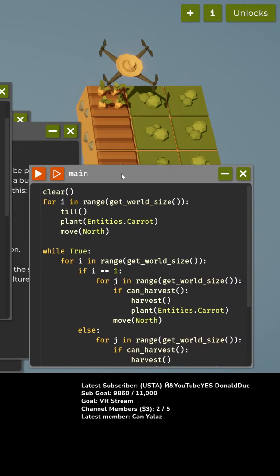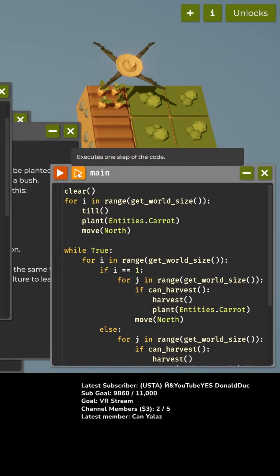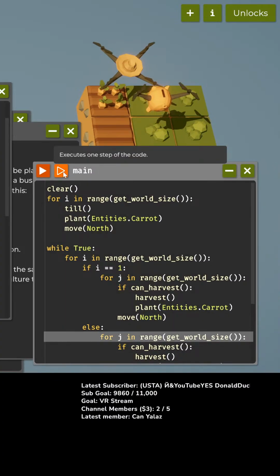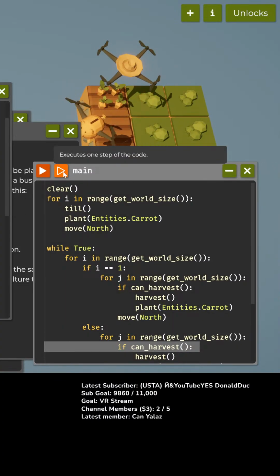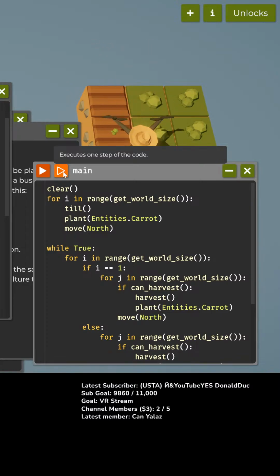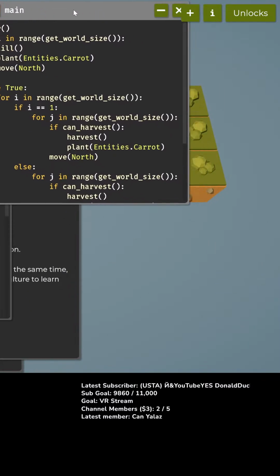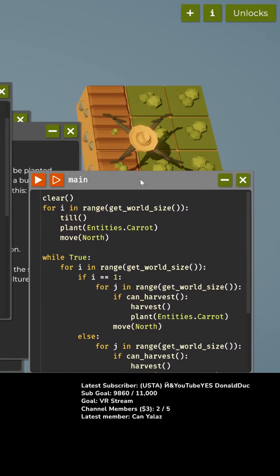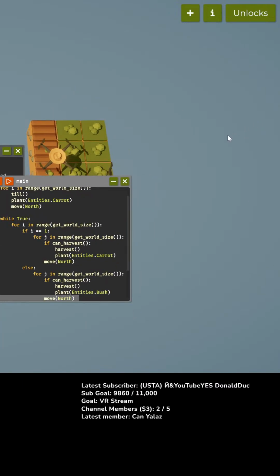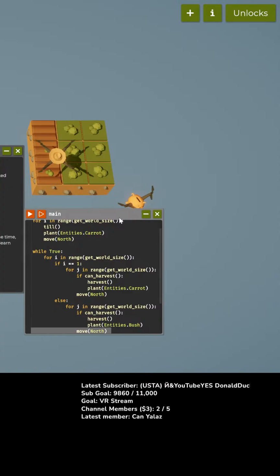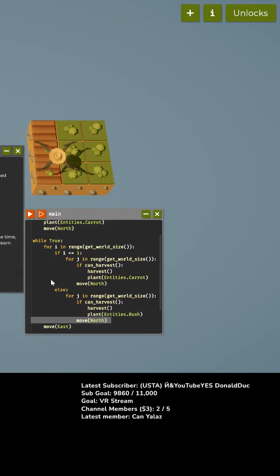Okay. Single step time. Okay, so for j in range, get world size. Harvest it. Okay, and then we're going back here. Can we, like, zoom out? Yes, we can zoom out. Awesome. Okay. So, move north. Okay, so for j in range, get world size. If we can harvest it, plant it, move north.